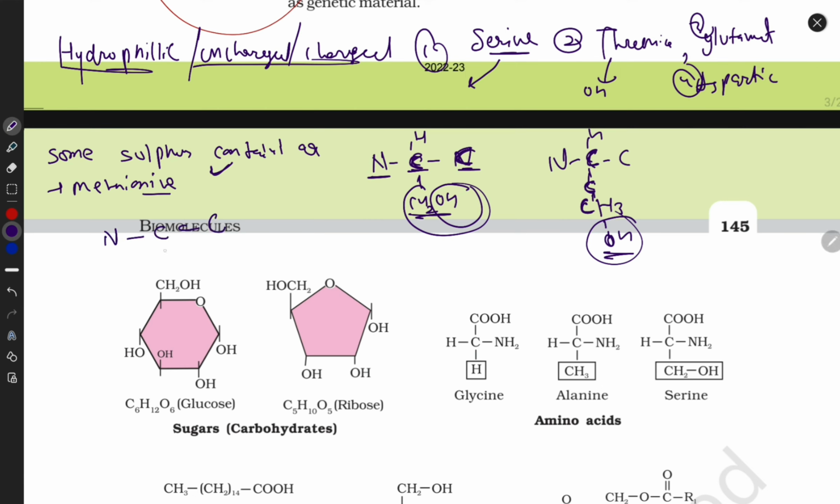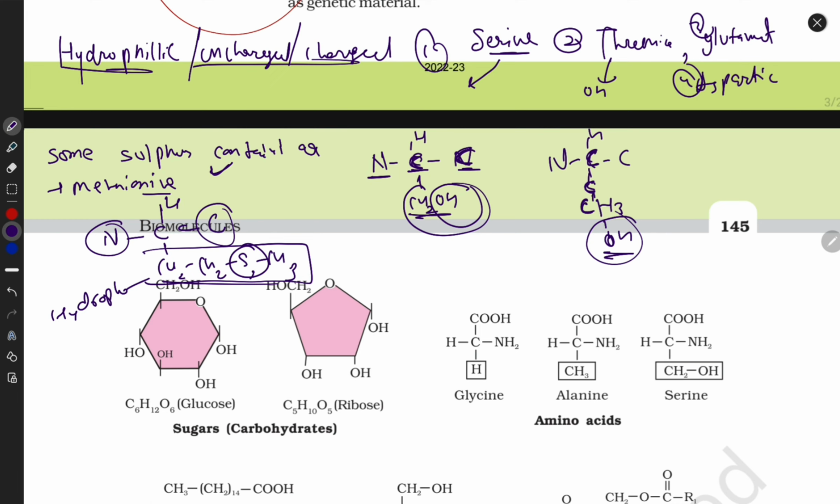NCC rule: amino group, carboxylic group, hydrogen, and now CH2. This is the chain, but this is hydrophobic, guys. So they contain sulfur. Also cysteine, they also contain a sulfur group.